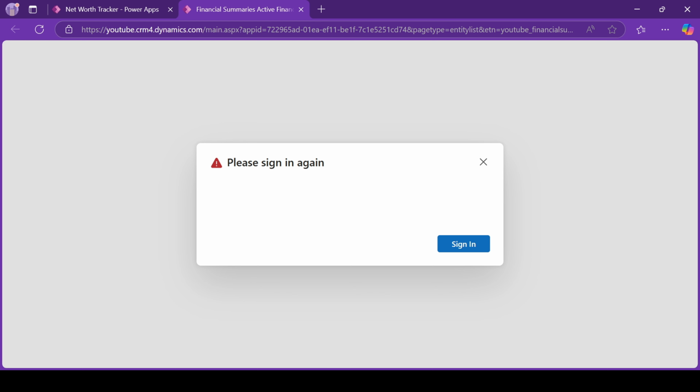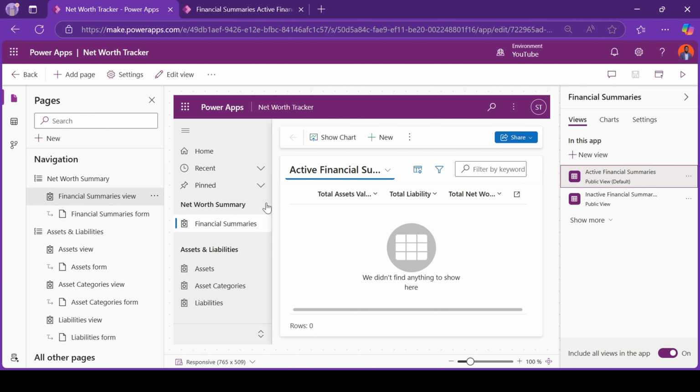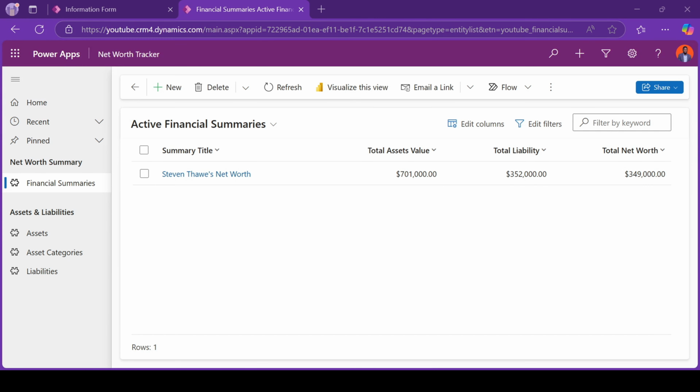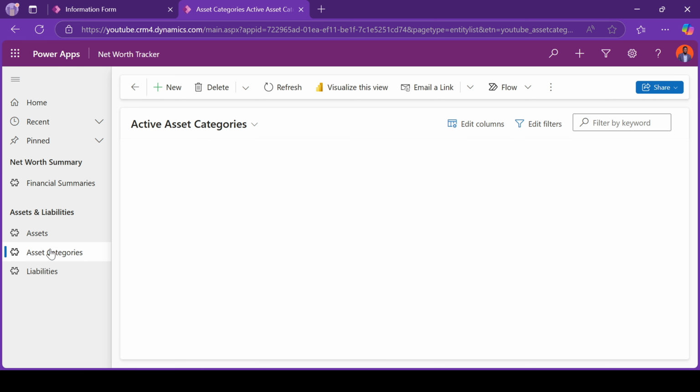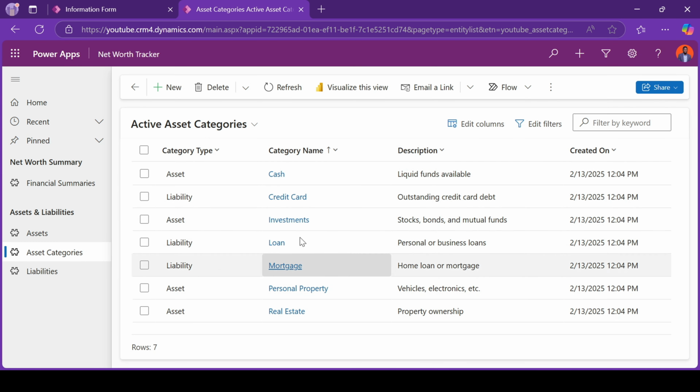So I'll add in some sample data, and then we'll proceed to have a hands-on test of the whole application. I've gone ahead and added sample data. Under assets and liabilities, we have the asset category. Here you can enter as many categories as you have, depending on your scenario. I've just added a few here in terms of investments, cash, credit cards, mortgage, and so on and so forth.